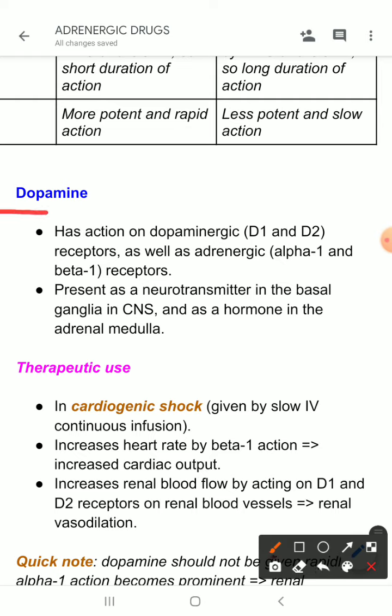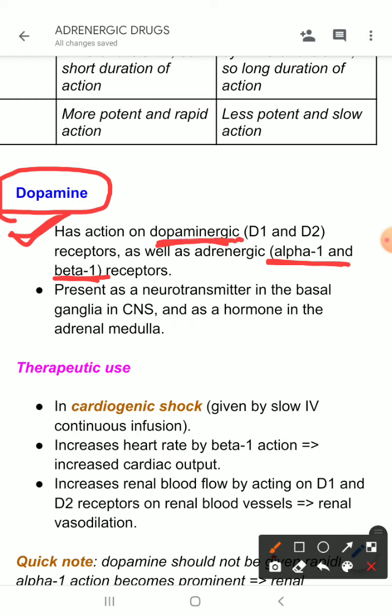First come to dopamine. This is a very important drug and it has receptors. It has actions on alpha 1 and beta 1 receptors, as well as actions on dopaminergic receptors.